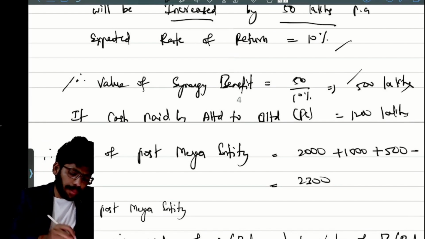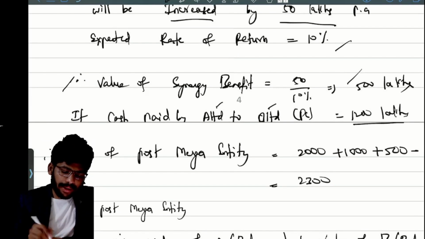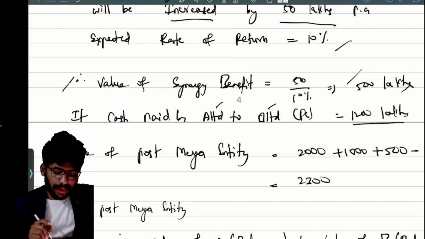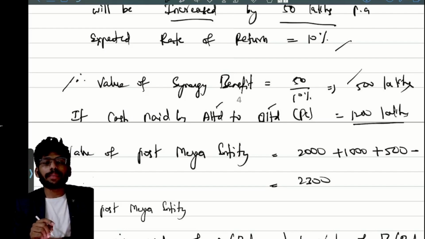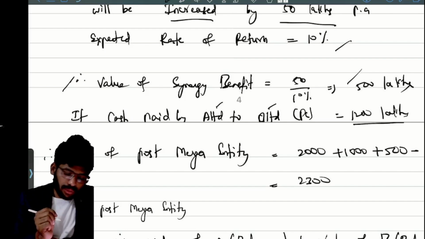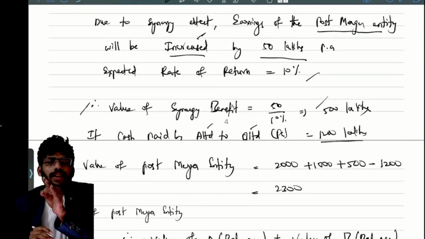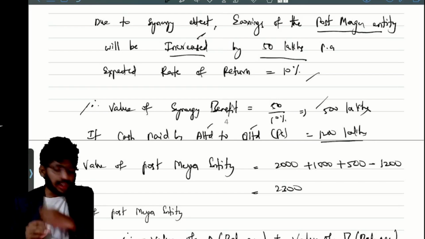So if the cash paid by A Limited to B Limited is 1200 lakhs. Okay now. So, simple, sir. What is the value of the post-merger entity? That is the question actually.